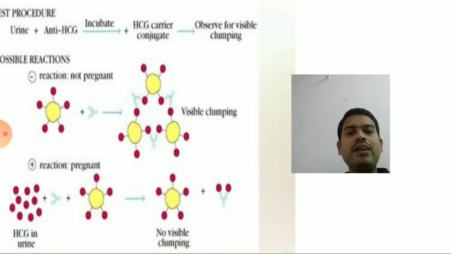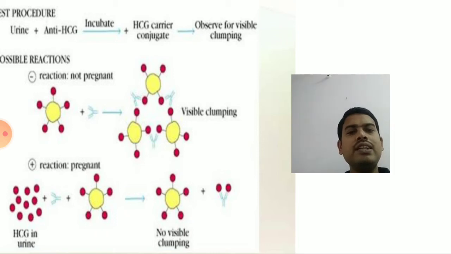So there will be no visible clumping of antibody carrier conjugate. Instead, the antibodies will go and bind to the HCG that is present in the urine. So if HCG is present, there will be no visible clumping.